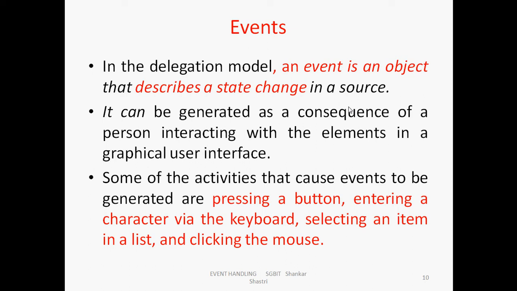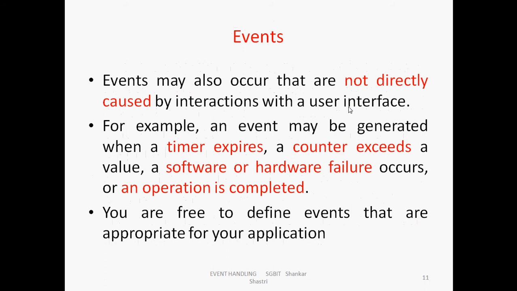So an event can be generated as a consequence of a person interacting with the elements in a graphical user interface. So in the graphical user interface, this state change happens. For example, pressing a button, entering a character via keyboard, selecting an item in a list, and clicking the mouse, these are all events. Events may also occur that are not directly caused by interactions with a user interface. Some events occur with direct interaction by the user.